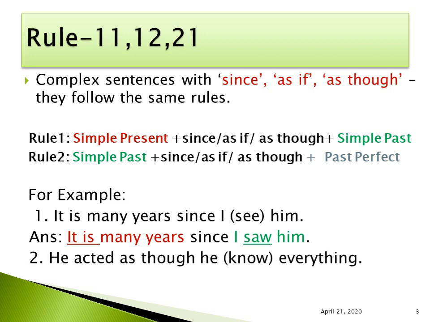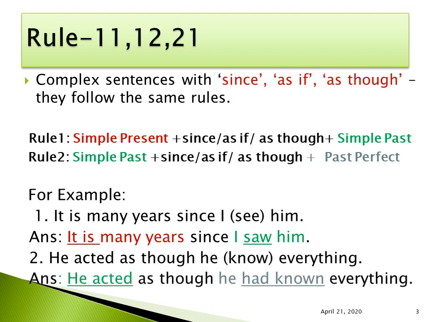Let us see the second example. He acted as though he know everything. So see, the sentence starts with he acted. That means it's in simple past tense. And after as though, the other part of the sentence will be in past perfect tense. So we know the past perfect tense of he knows everything is he had known everything. So let us see the answer. He acted as though he had known everything.